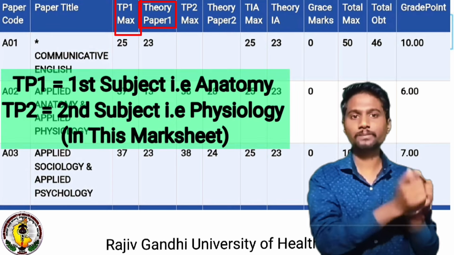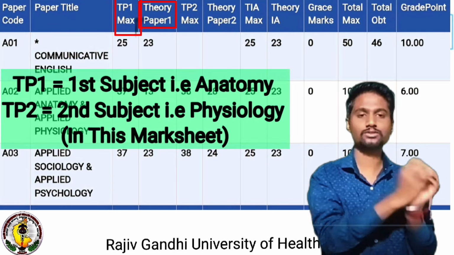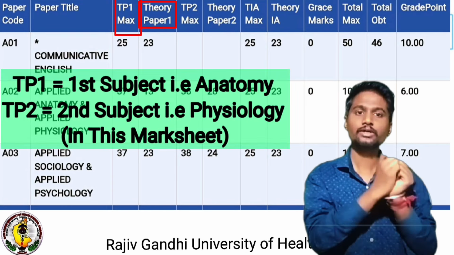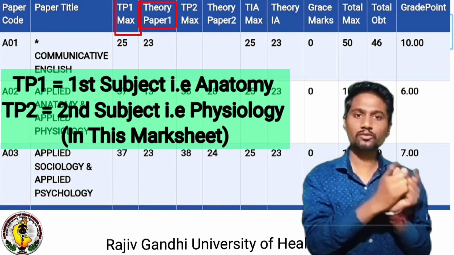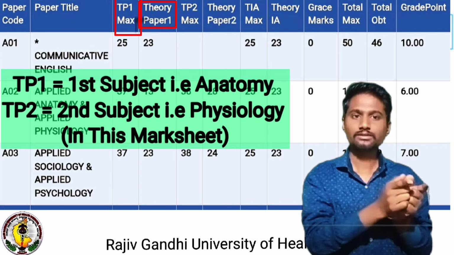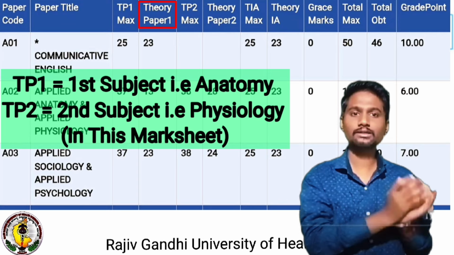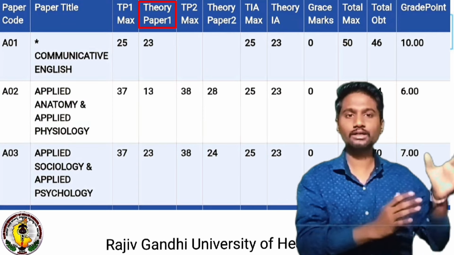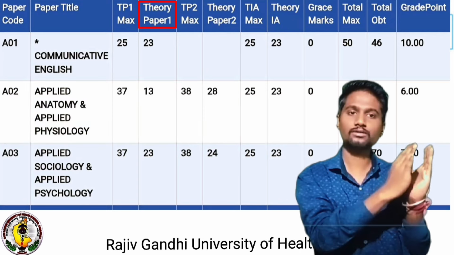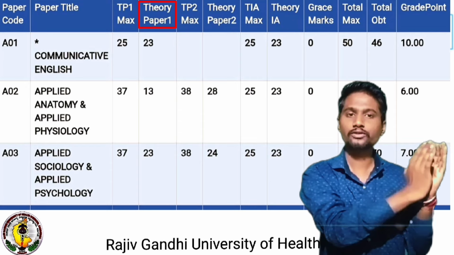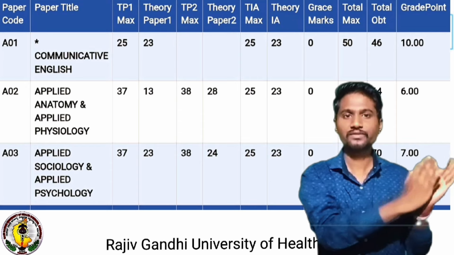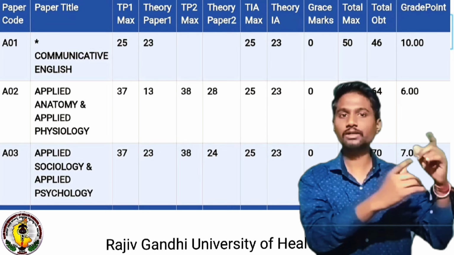So the next column is TP1, just TP1, it's not given max. TP1 max means the maximum marks you can score in theory paper 1, and TP1 means how many marks you have scored in theory paper 1. Out of TP1 max, how many marks you have scored will be given in TP1. So in this mark sheet, TP1 will be anatomy.